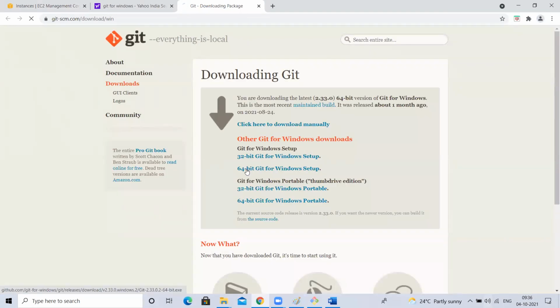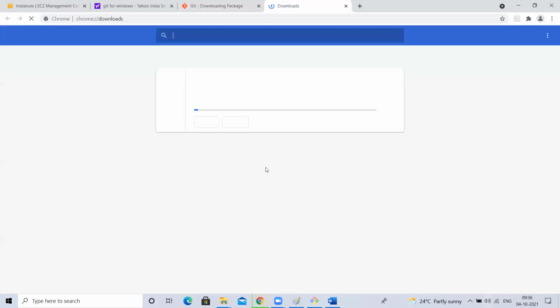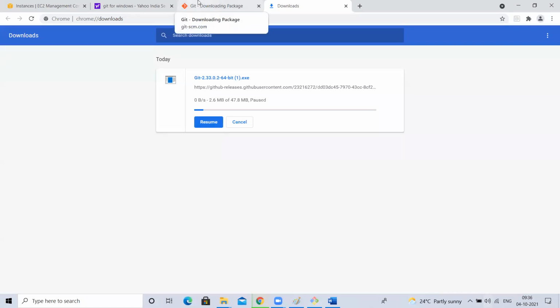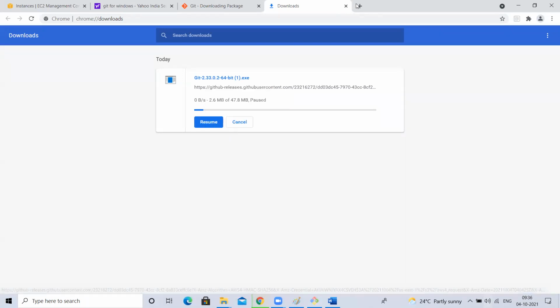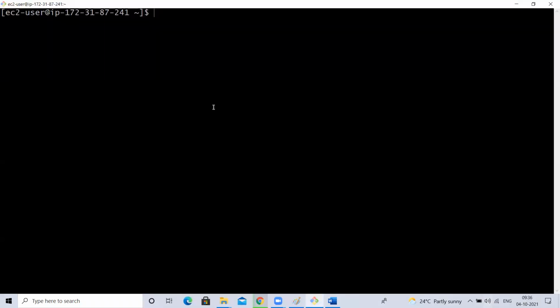For example, I want to download this setup. We'll download it, yes or no? But in Linux, if I want to download, how can I download? Just get this download URL. This link is the right-click copy address link. If you hit this, it will download. Now in Linux, wget is a command to download.